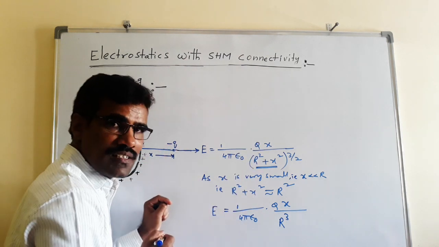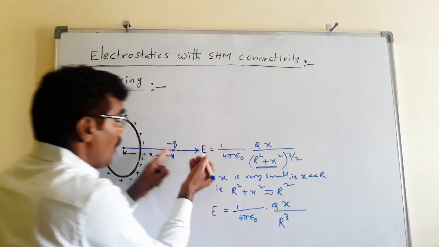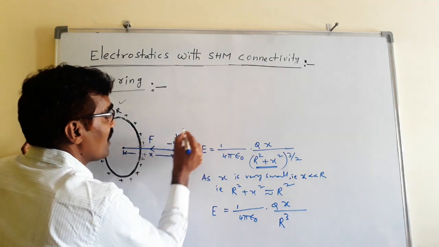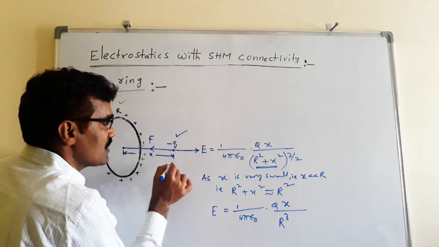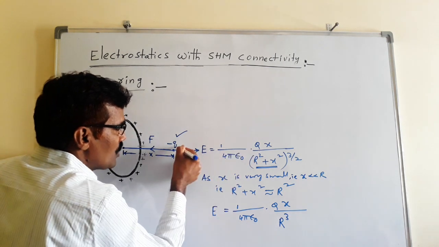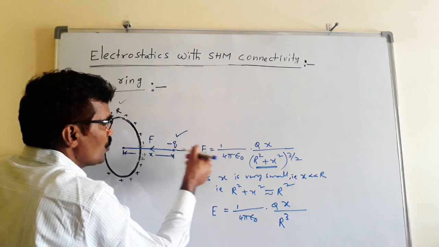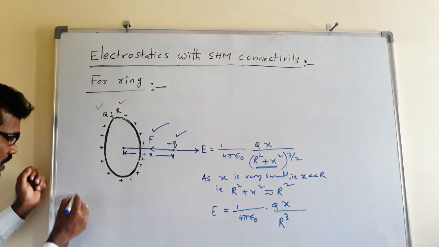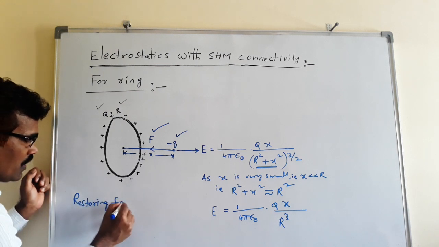Here the charge is negative, so the force acting on the negative charge in the field is opposite to the field, towards the center. That's why it acts as a restoring force.